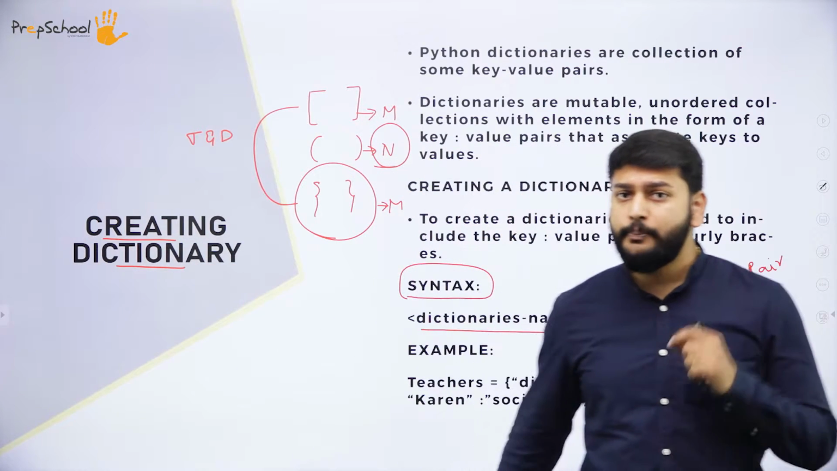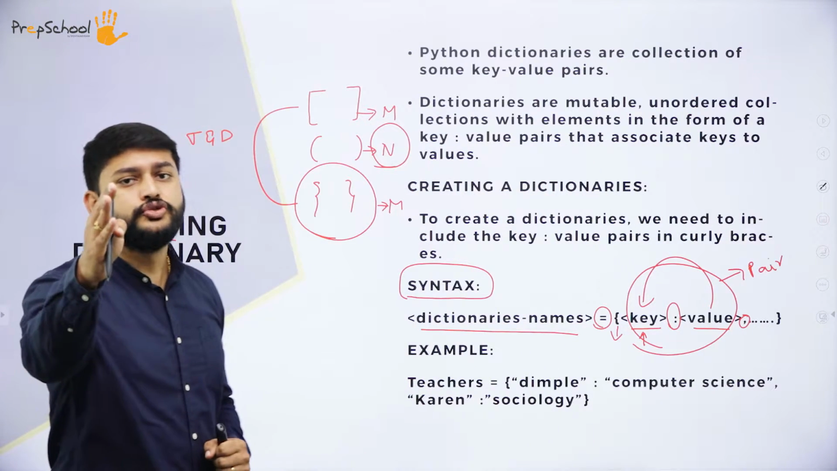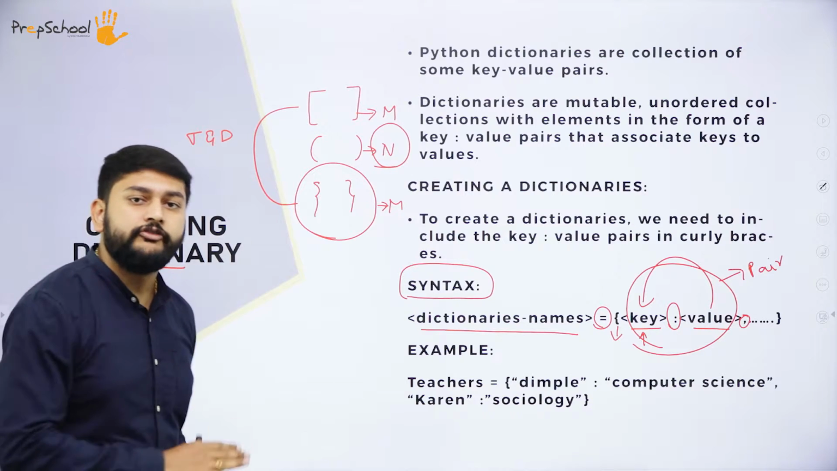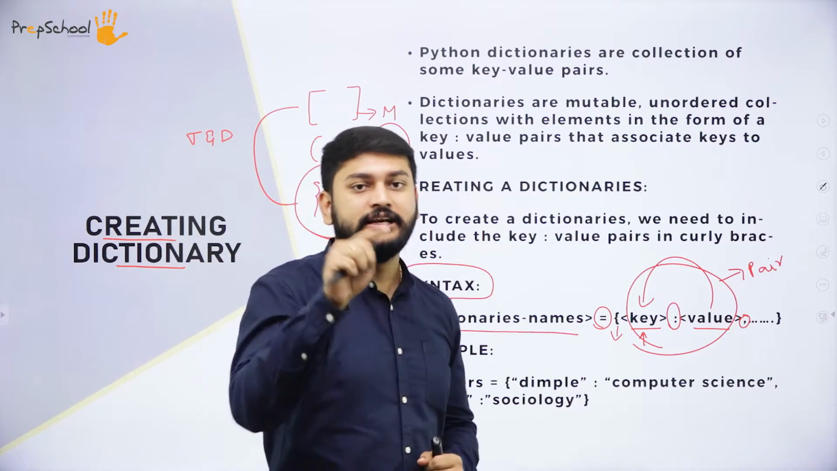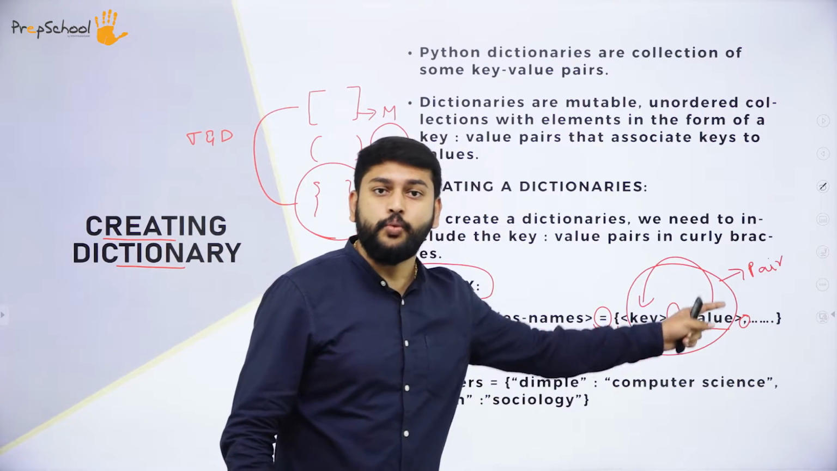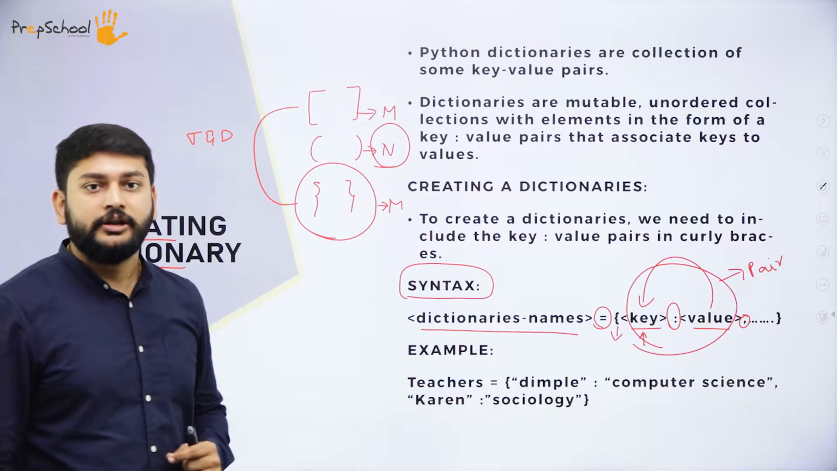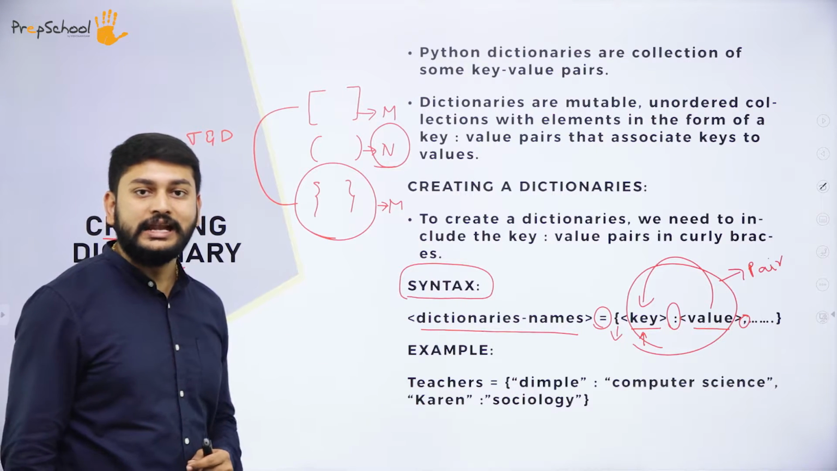Sir, how many pairs can I have inside the dictionaries? My dear students, there is no limit. You can have n number of pairs inside the dictionaries, but each pair of values, that is key and value, will be separated by a comma. That is what you need to remember. This is how you will create the dictionary.